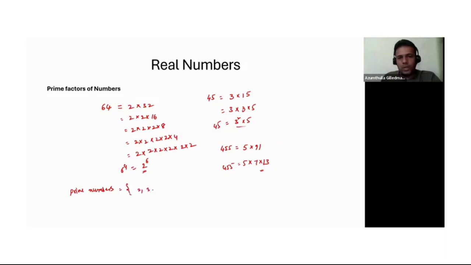2, 3, 5, 7. 9 is not a prime number because 3 threes are 9. So it has factors. Then 11, then 13. 15 is not a prime number because it has factors, 3 fives are 15. Then 17 and so on. You understood, right? So we can write any number into prime factors like this.